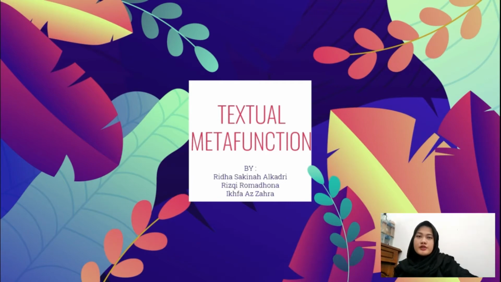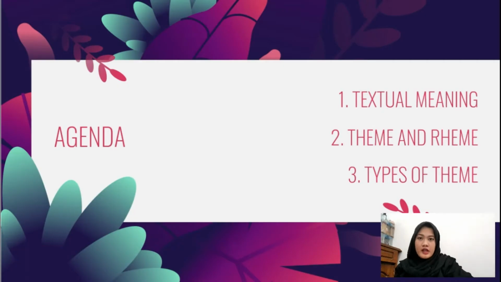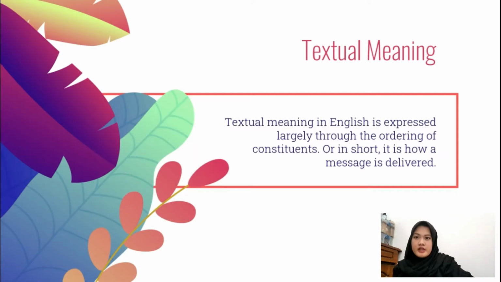So today we're going to talk about textual meaning, then theme and rhyme, and types of theme. First, textual meaning. Textual meaning in English is expressed largely through the ordering of constituents, or in short, it is how a message is delivered. In the textual metafunction, we'll learn about clause as a message. And the only textual system we will examine here is theme.